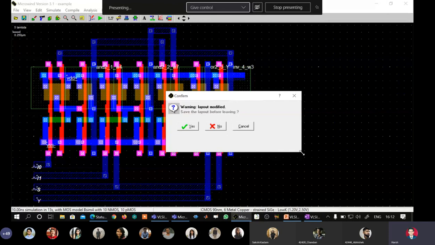Then we saw the classification of CAD tools as front end, back end, and we saw the sub classifications. We also told that the tools which we are going to use in lab are Xilinx ISE 14.7, Microwind 3.1, Cadence and DSCH. Xilinx is a separate category. Microwind and Cadence belong to the same category, and DSCH belongs to the third category.